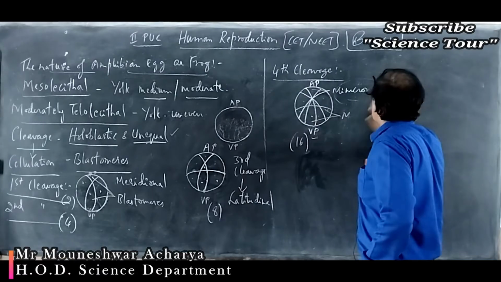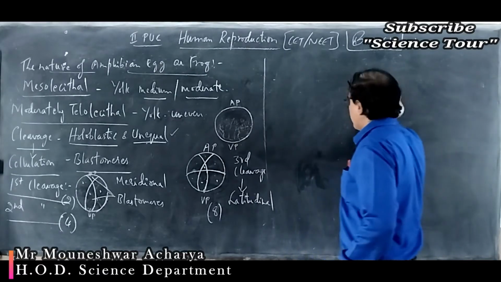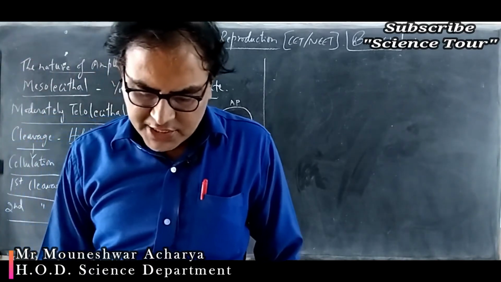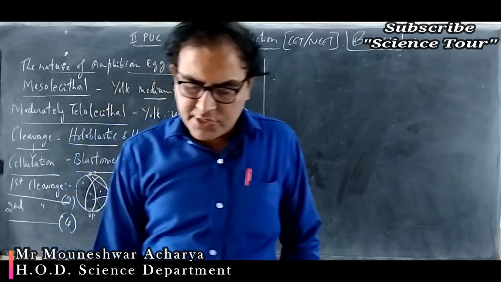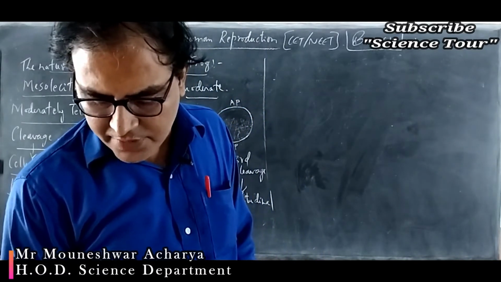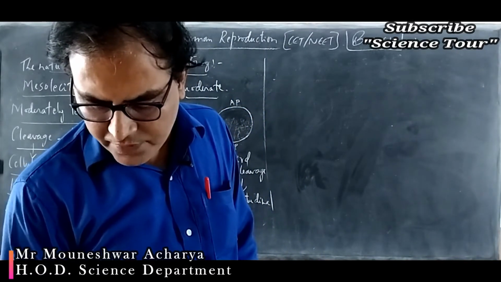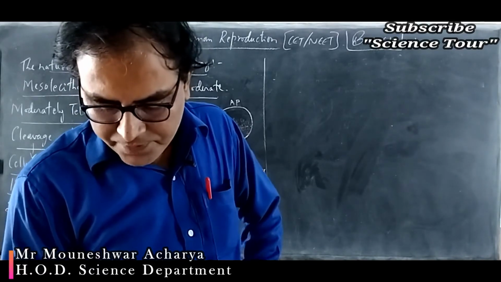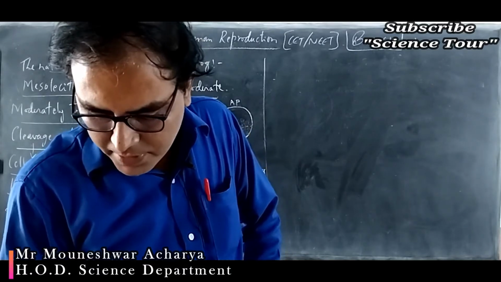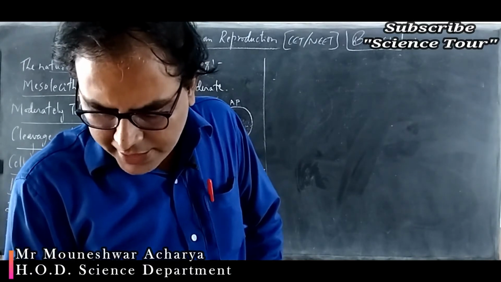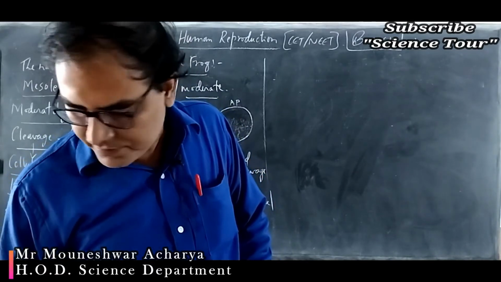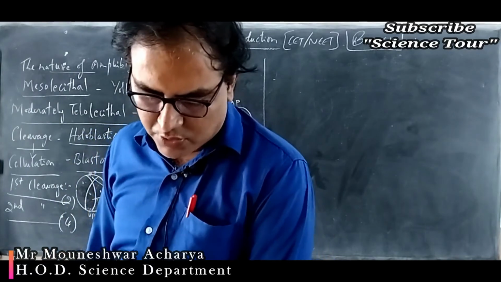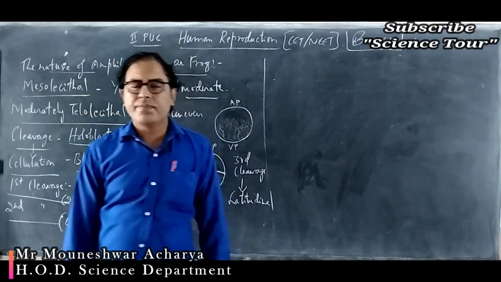Let me erase this. So we'll move to the next question, question number 21. The fetal ejection reflex in humans triggers the release of, what is the fetal ejection reflex? Oxytocin from the maternal pituitary, oxytocin from the fetal pituitary, human chorionic gonadotrophin (HCG) from the placenta, or human placental lactogen (HPL) from the placenta. Come on, tell me. Yes, you are correct, students. It releases oxytocin from the maternal pituitary.